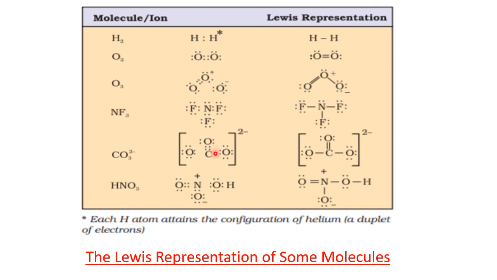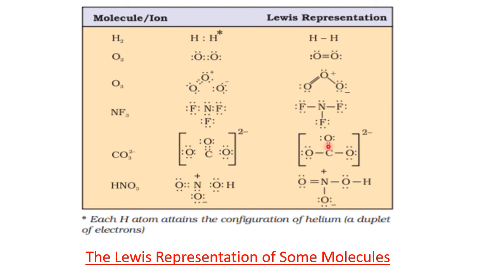Then C at the center, with O, O, O. First a single bond is formed between them. Then, if electrons are available, they will go for the double bond. Out of a double bond, one is a single bond and one more bond makes it a double bond.